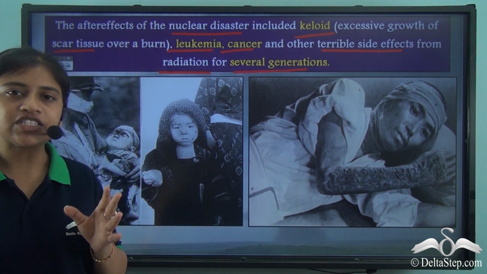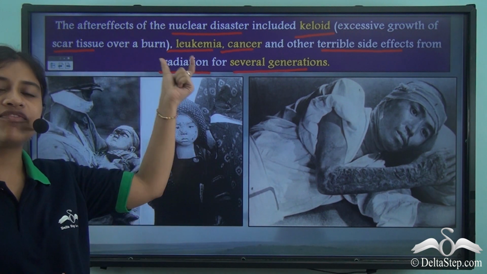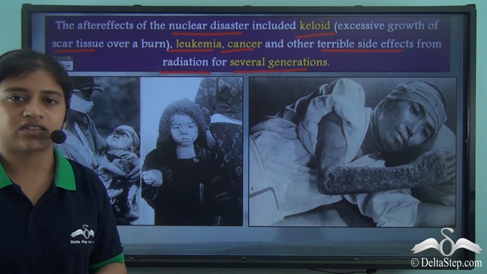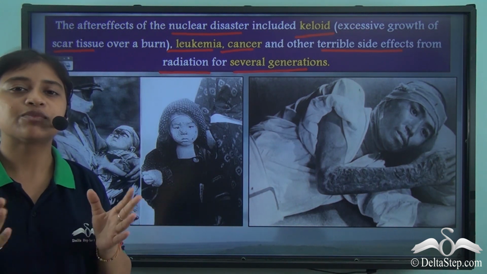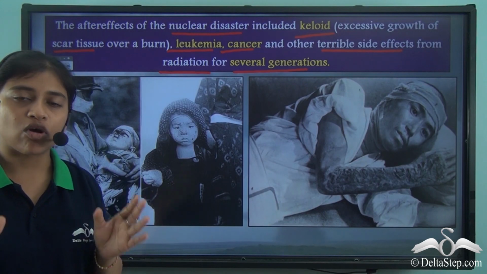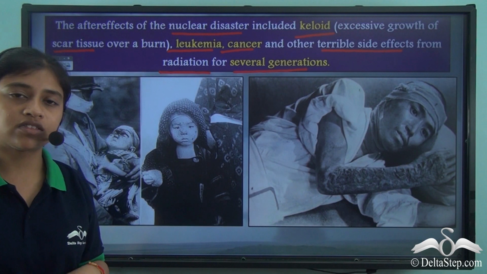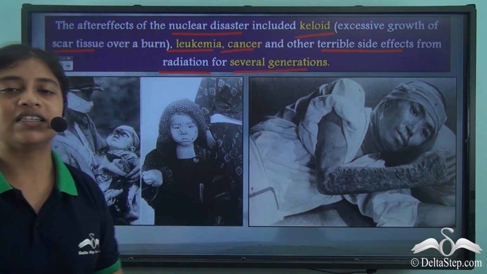So for several generations, people had to suffer from the after effects of that nuclear disaster. The radiation that was spread in the nuclear bombings was present in the atmosphere and also in the consequent generations who had to suffer from all these diseases.